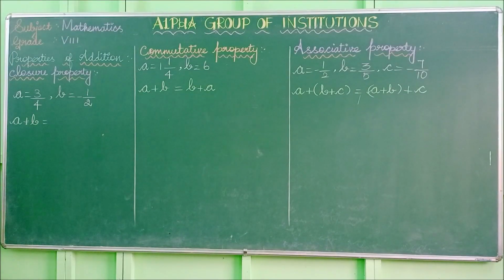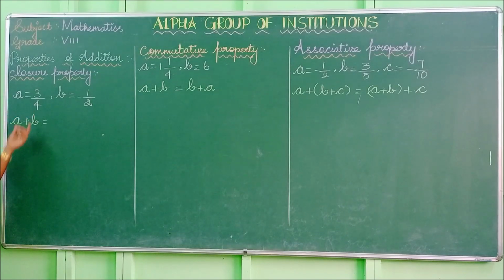Now we are going to see about the properties of addition of rational numbers. So that is simply written as properties of addition. Our first property is about closure. So listen, for any rational numbers a and b, the sum a plus b is also a rational number. What do you mean by closure property? For any rational numbers a and b, the sum a plus b is also a rational number.